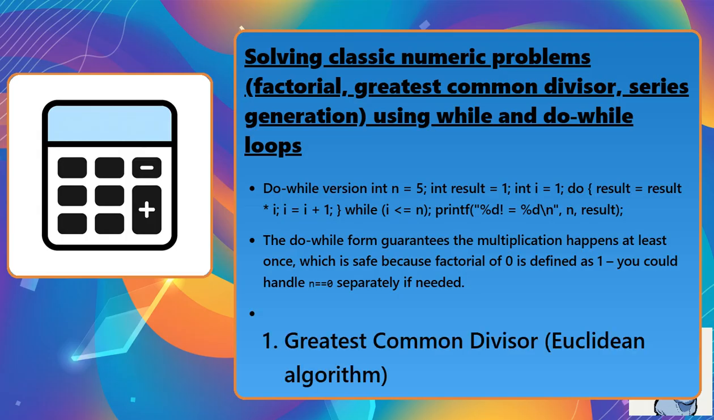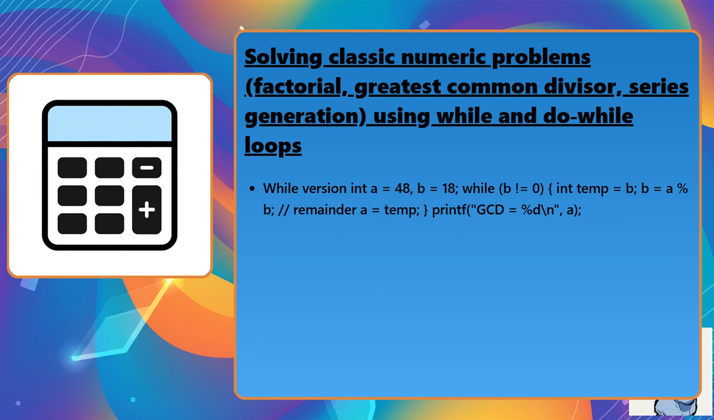2. Greatest common divisor, the Euclidean algorithm. While version: int a = 48, b = 18; while (b != 0) { int temp = b; b = a % b; a = temp; } printf("gcd = %d\n", a);.